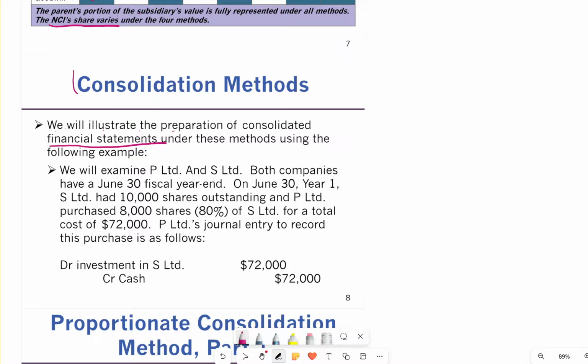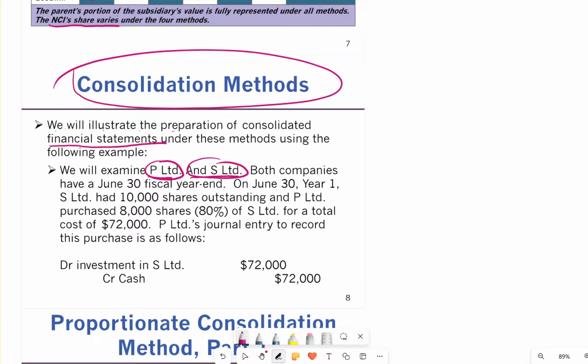If we were using the consolidation method, I didn't bring in all the examples, I only brought in small examples. Now we will examine P Limited and S Limited. So there's a parent and there is a sub. Both companies have a June 30 fiscal year end. On June 30, year 1, S Limited had 10,000 shares outstanding and P purchased 8,000.